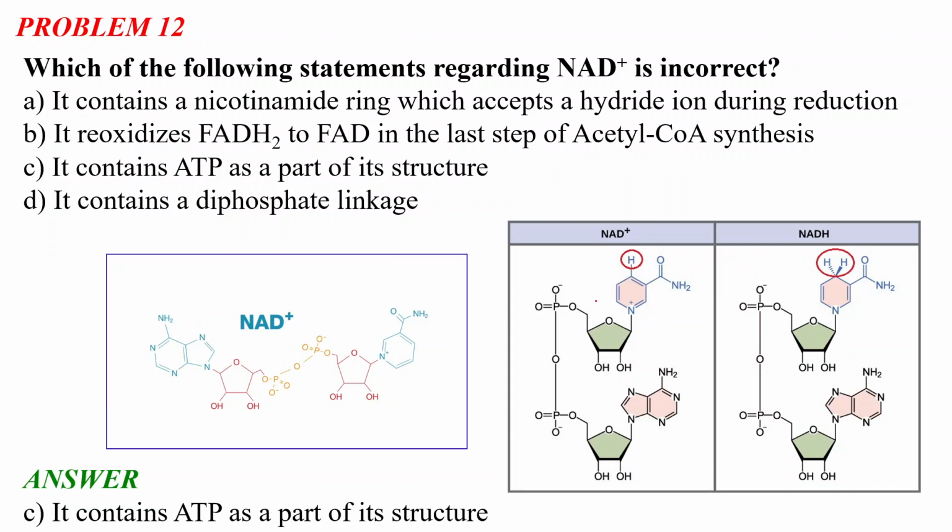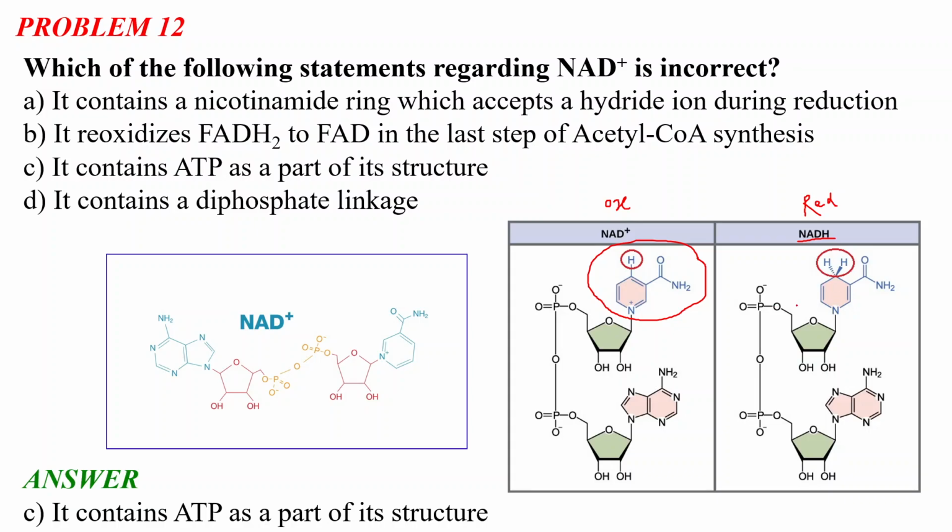So there is a nicotinamide group present in this NAD, and this is the nicotinamide group. When the reduction happens, the oxidized form is NAD plus. Basically it acts as a redox coenzyme. The reduced part is the NADH, and the NAD plus is the oxidized part.